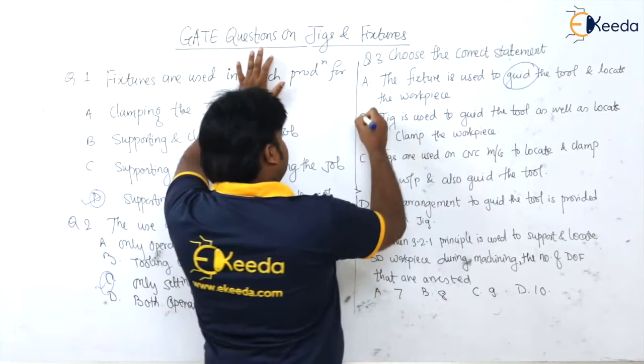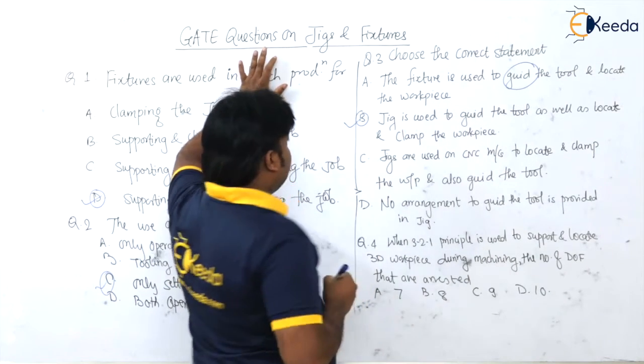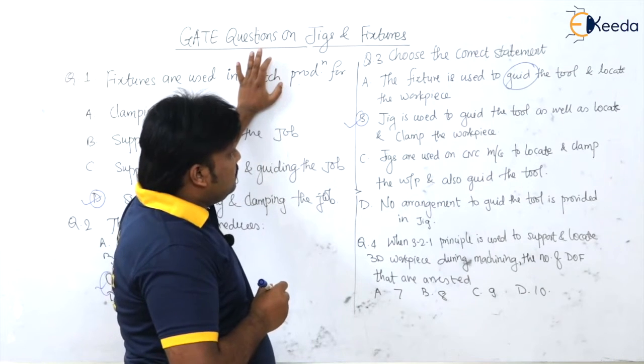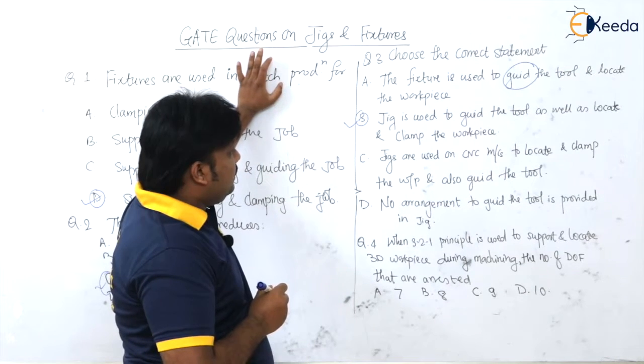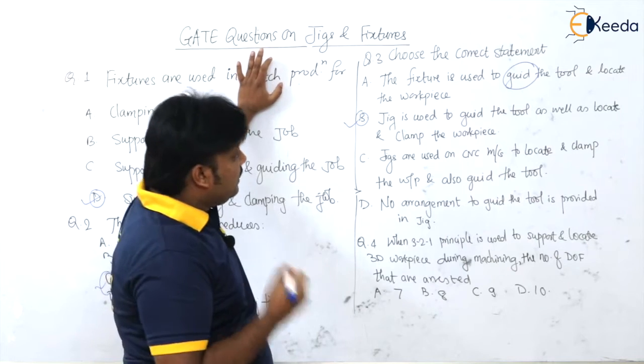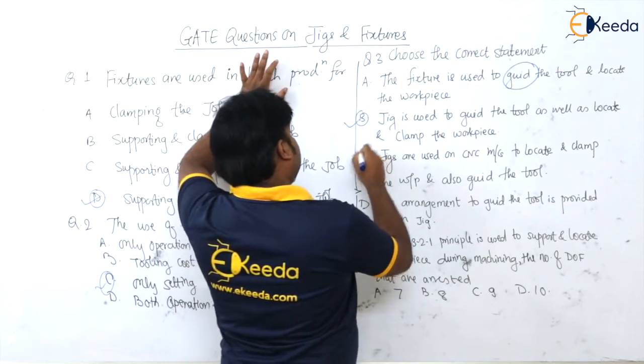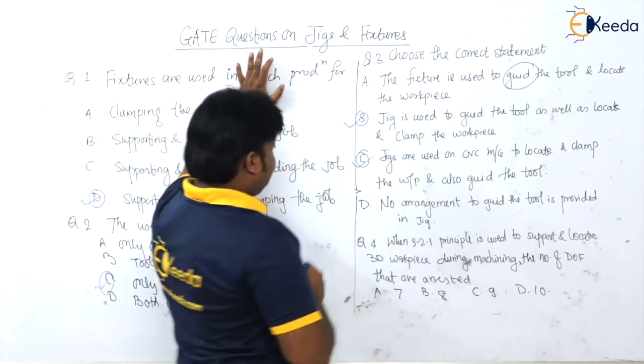So this statement is correct. Jigs are used on CNC machines to locate and clamp the workpiece and guide the tool. That is also correct. We can provide a jig on a CNC machine also.